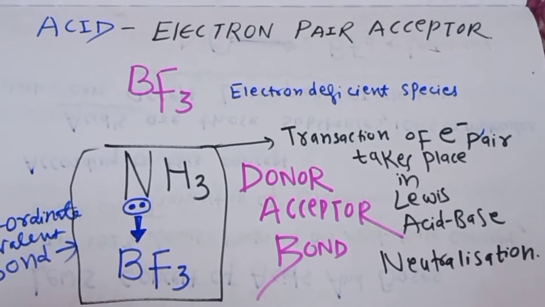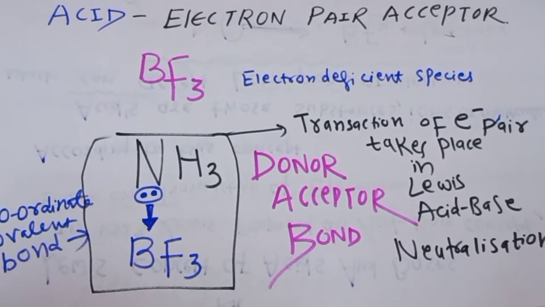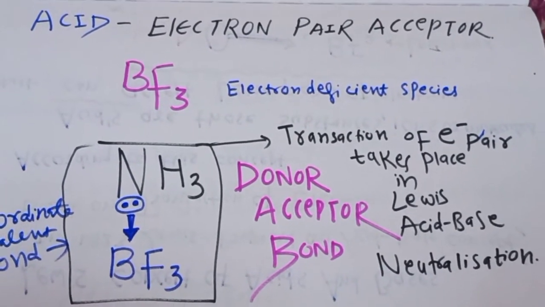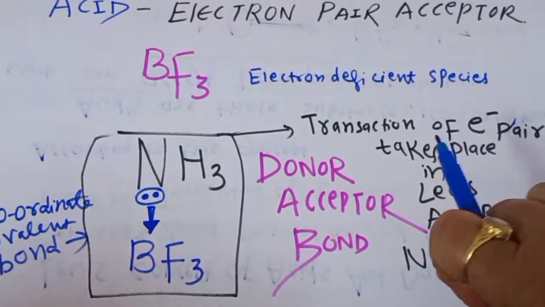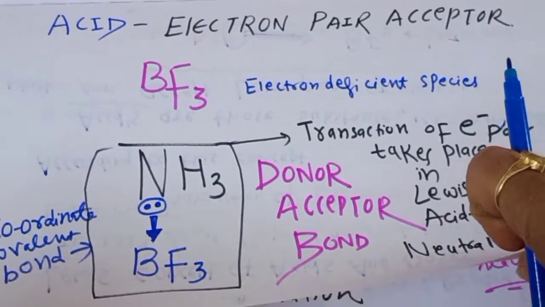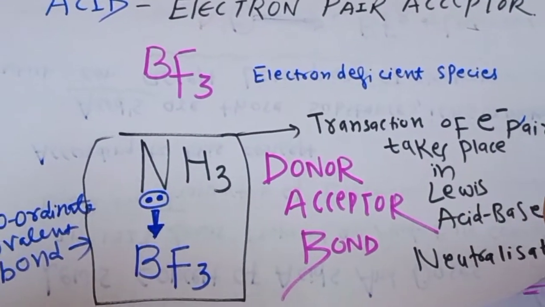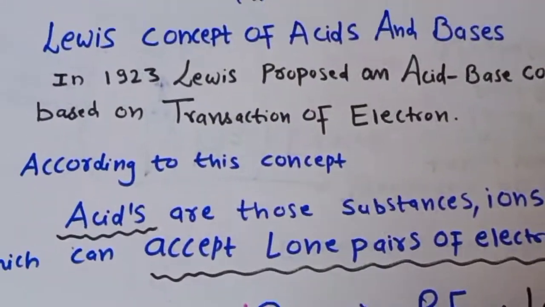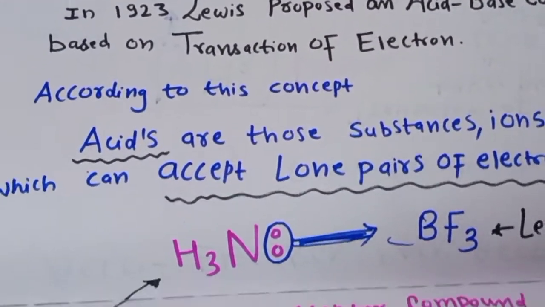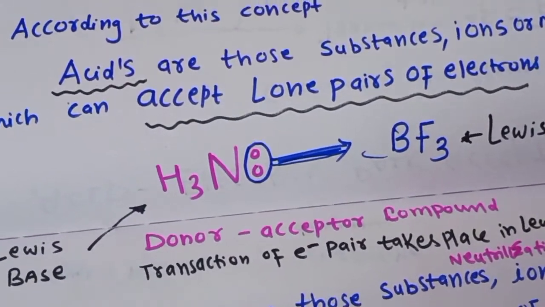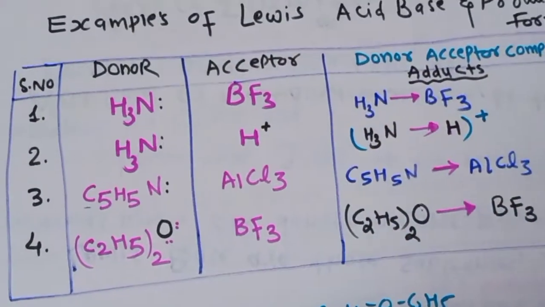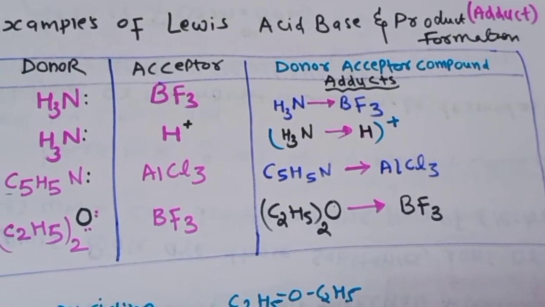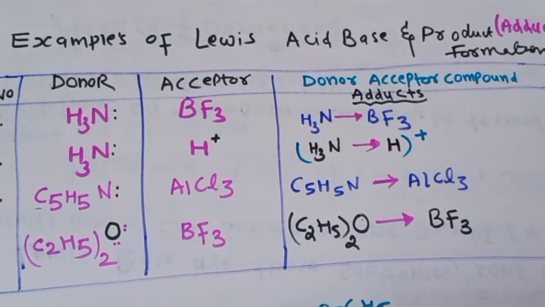So the transfer of an electron pair takes place in the Lewis acid base neutralization. So this is the main concept, that lone pair donors are bases and lone pair acceptors are our Lewis acids. Now let us see in detail what are the main features of the Lewis acid base concept. Some of the important examples of the Lewis acid base concept, and the product formed is termed as the adduct.